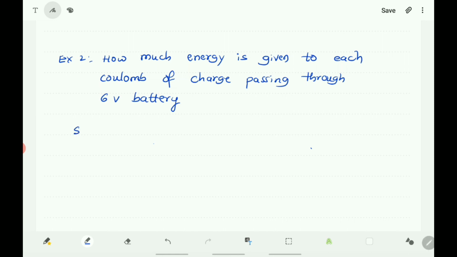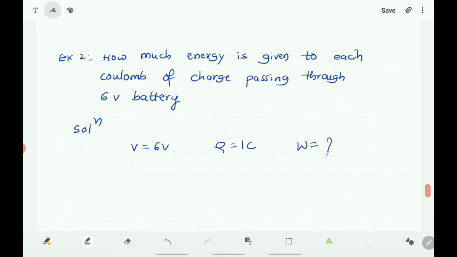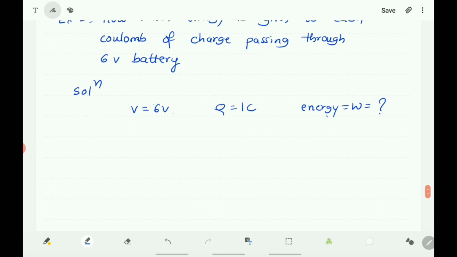So write: the voltage, that is the potential difference, is given, 6 volt, and the charge, each charge meaning 1 coulomb here. What do we have to find? Energy, that is work, W is equal to question mark. Now write the relation again.